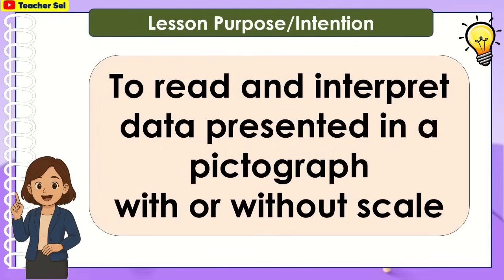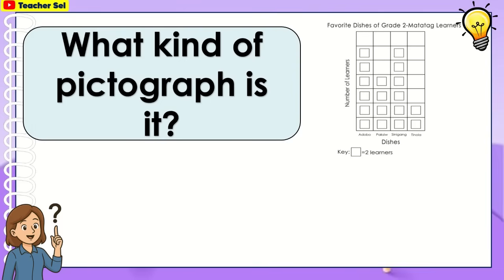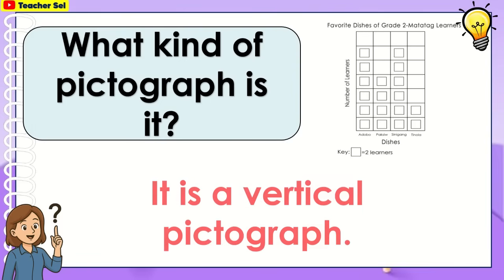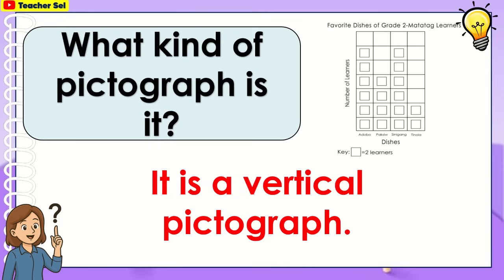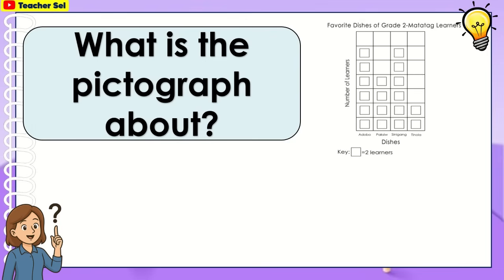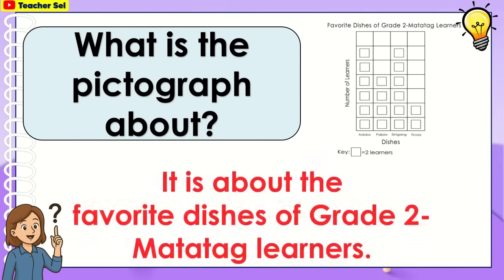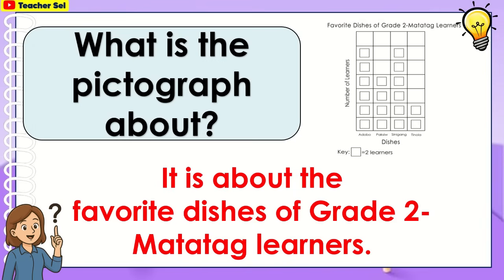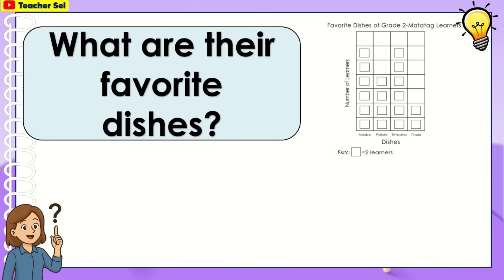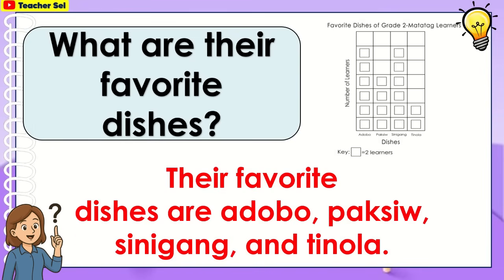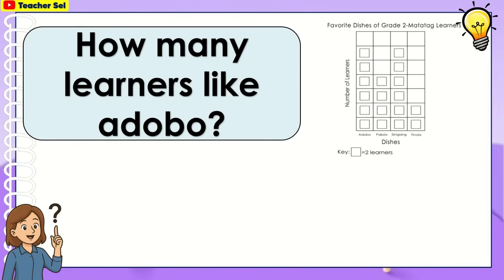Our lesson purpose is to read and interpret data presented in a pictograph, with or without scale. What kind of pictograph is it? It is a vertical pictograph. What is the pictograph about? It is about the favorite dishes of grade 2 matatag learners. What are their favorite dishes? Their favorite dishes are adobo, paksiw, sinigang, and tinola.